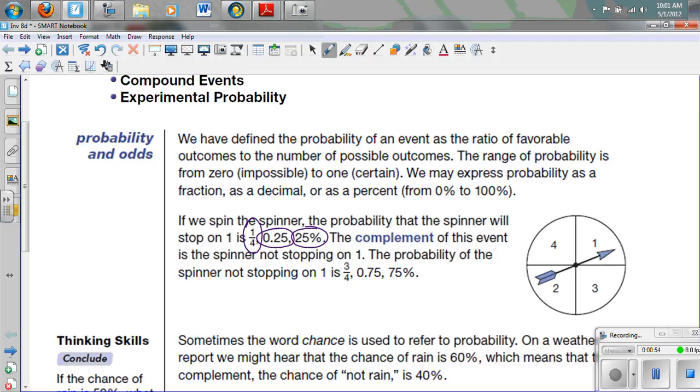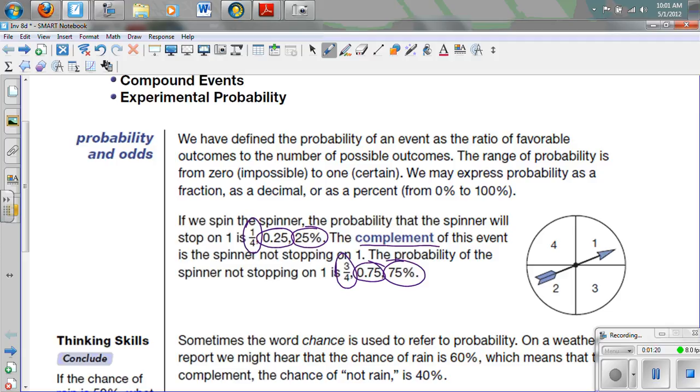The complement of that is what we don't want to happen, or the spinner not stopping on 1. And the spinner does not stop on 1 if it stops on 2, 3, or 4. And so that's 3 of them out of the total of 4 that it doesn't stop on, which is 75%, which is 0.75 as a fraction. And so the complement is what we basically don't want to happen.